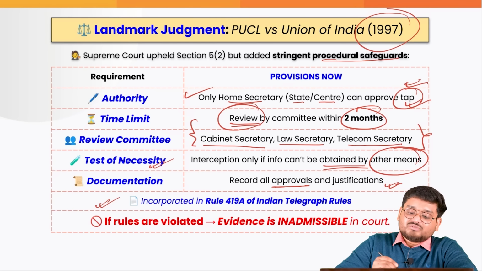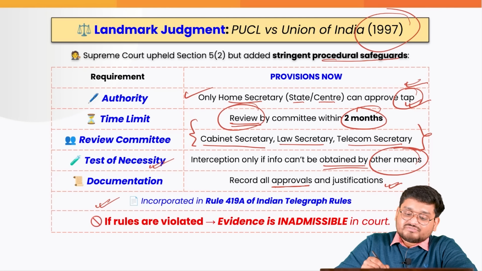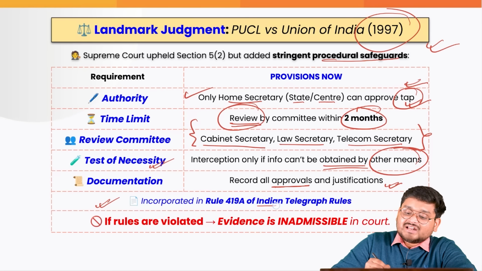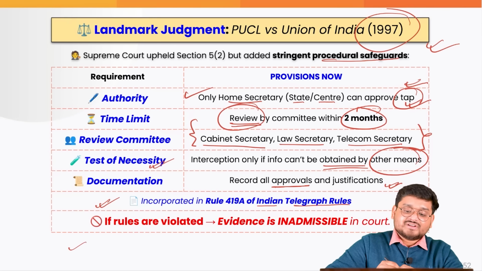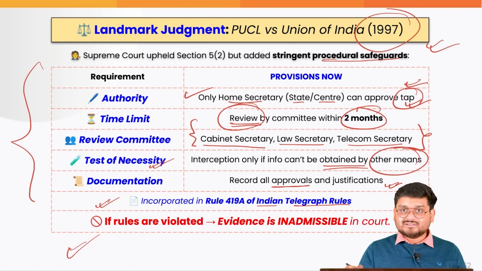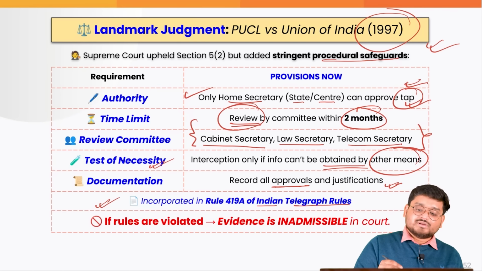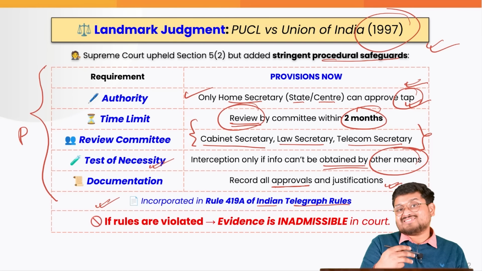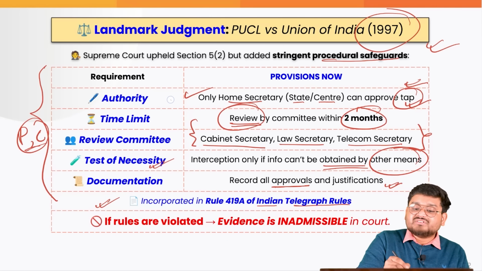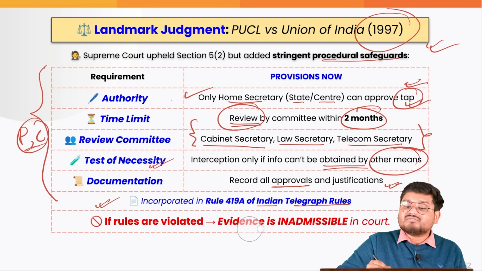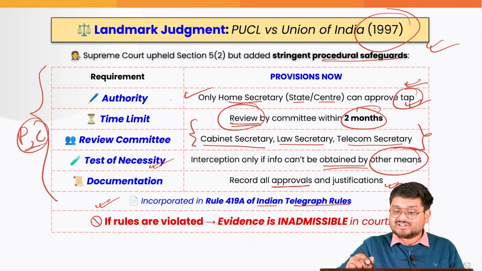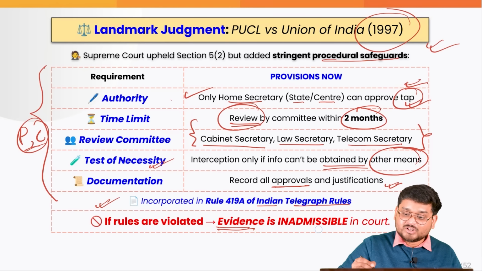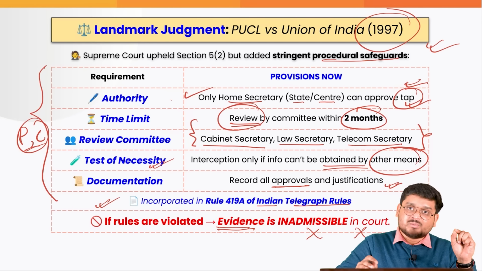And at the end of the day, you have to understand that, as a part of this landmark Supreme Court judgment, this has been integrated into the Indian Telegraph Rules. And finally, if the authorities at the state level, such as the police, or the central authorities do not follow these provisions, they will face the scrutiny of the court. Any evidence obtained by illegal phone tapping will not be admissible in court, and the authorities will be held accountable.